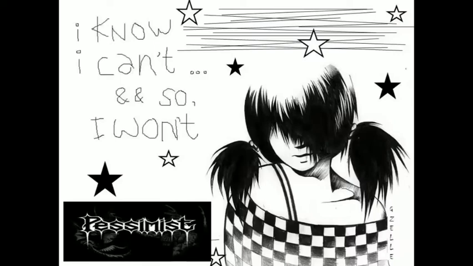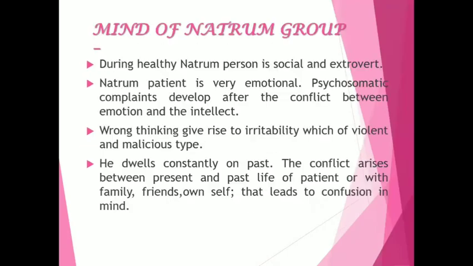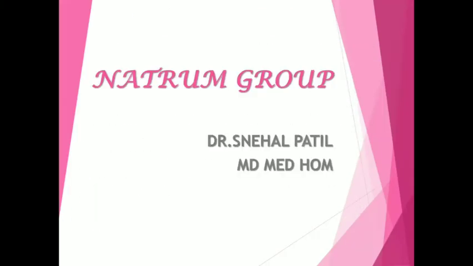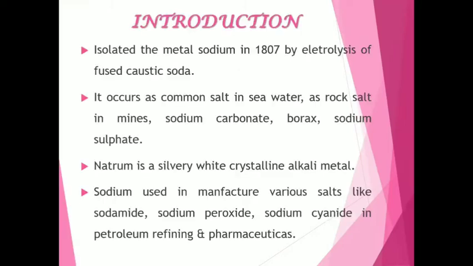So we'll revise in short. So we have started with the natrium group. It is isolated or found. It is a metal. It is also known as sodium, and it was found in 1807 by the electrolysis of fused caustic soda.